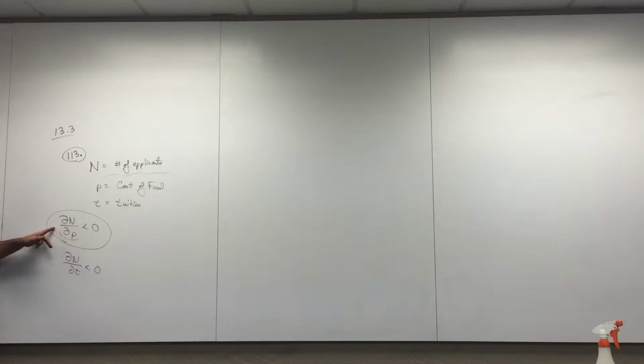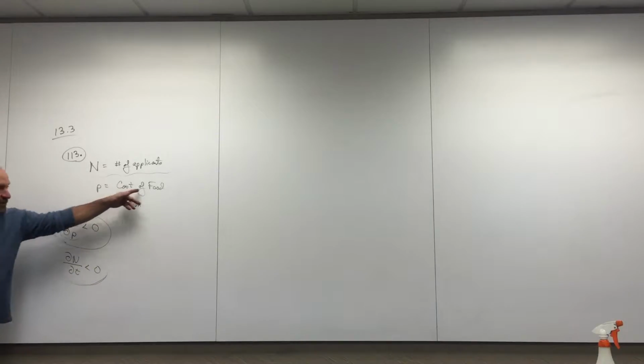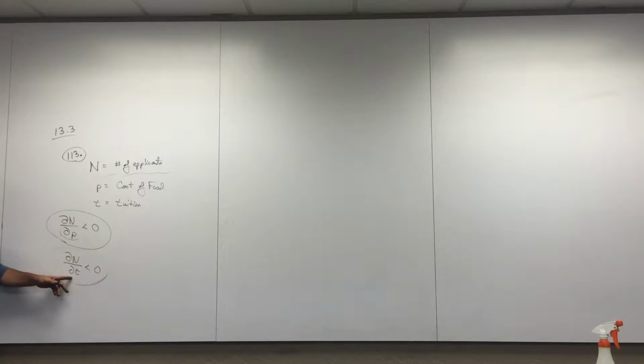When you hold tuition constant and let the cost of food and housing go up a little, the number of applicants decreases. Can we say this sentence? I think this sentence says, when you hold cost of food and housing constant and let the tuition rise a little bit, what happens to our number of applicants? It decreases again.